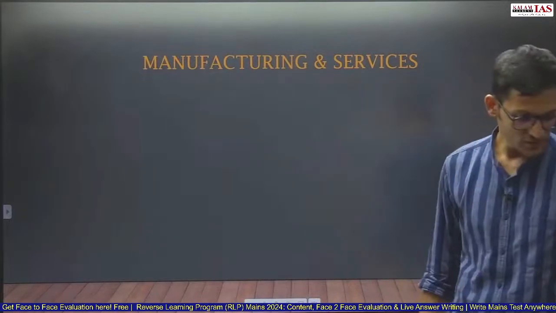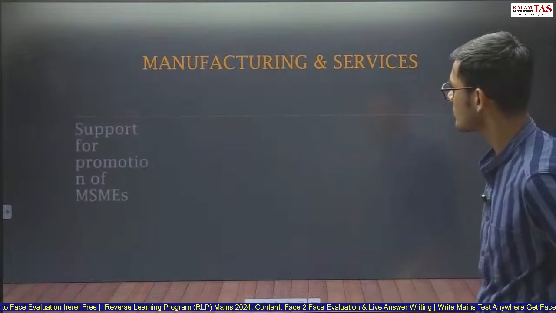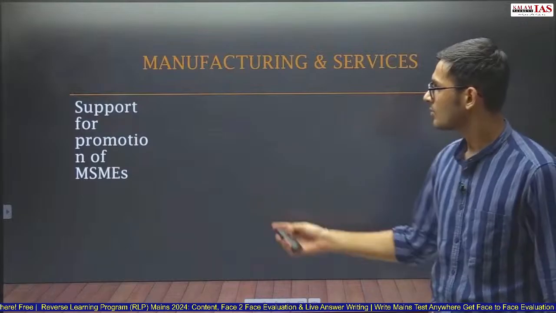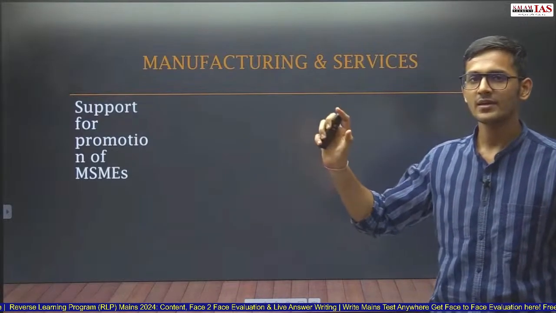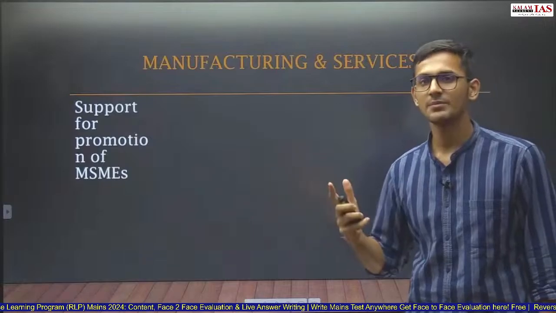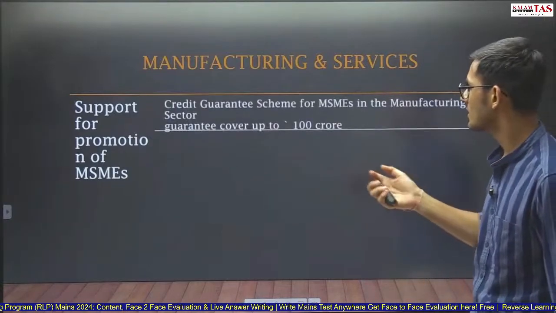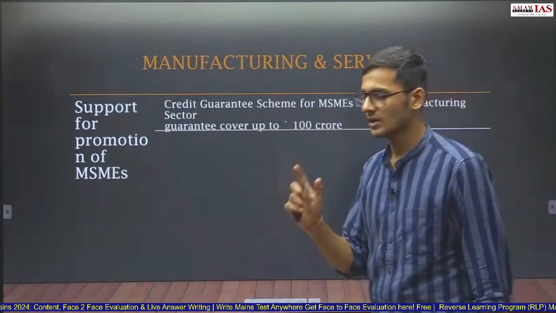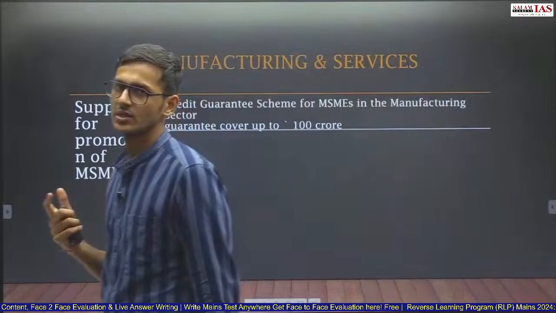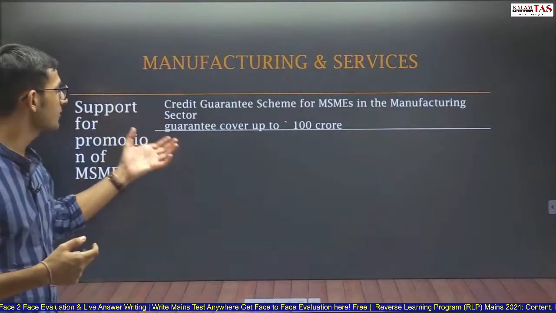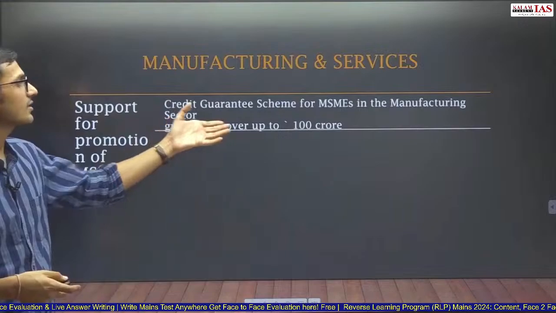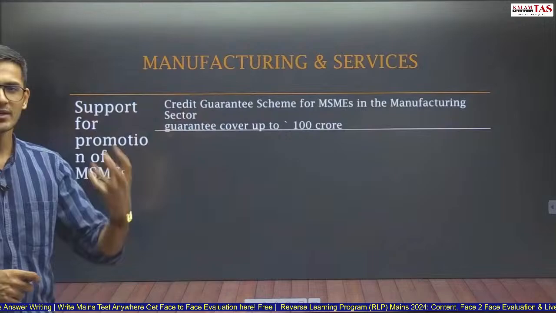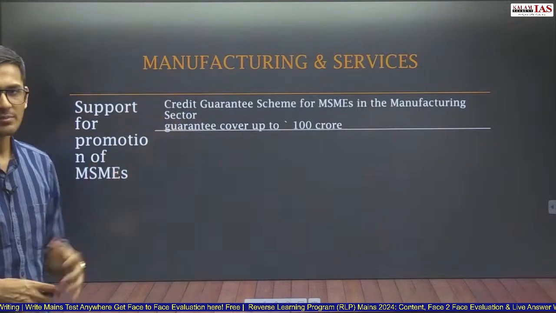Now comes manufacturing and services. Support for promotion of MSME. Now, for manufacturing and services, there are specific initiatives taken for MSME industries. So, what are the initiatives for MSME? Credit guarantee scheme for MSMEs in the manufacturing sector. So, those MSMEs which are there in the manufacturing sector, a guarantee cover of up to rupees 100 crore will be provided under the credit guarantee scheme. So, credit guarantee scheme for MSME in the manufacturing sector.